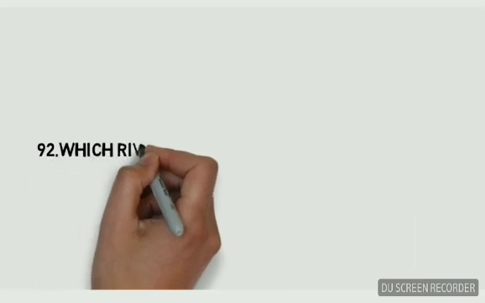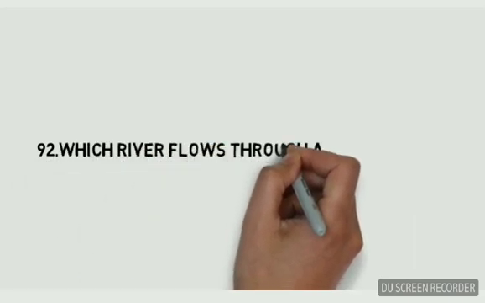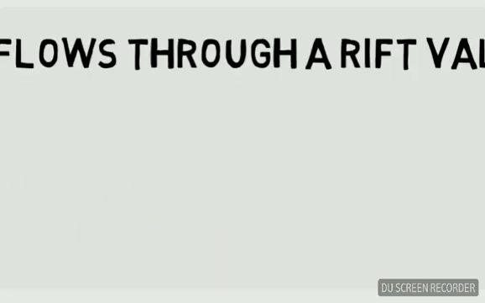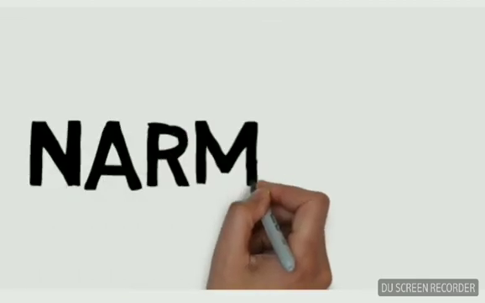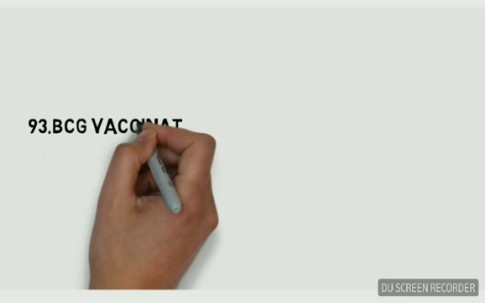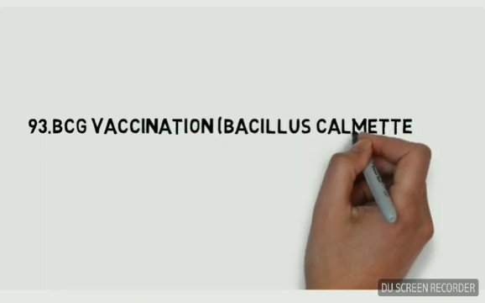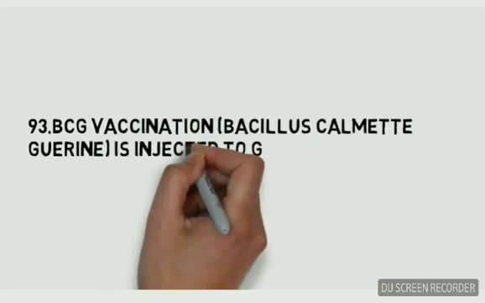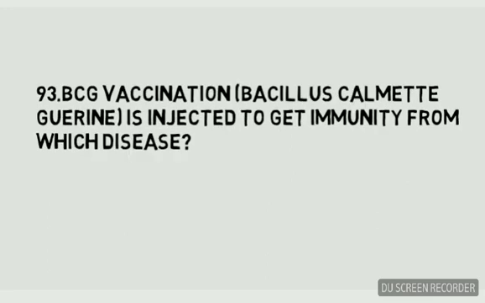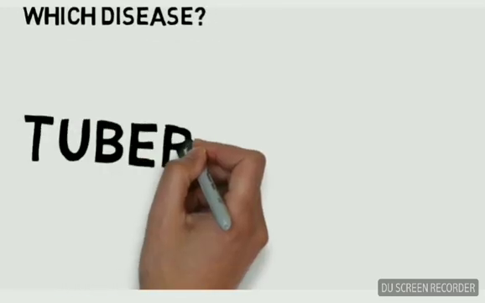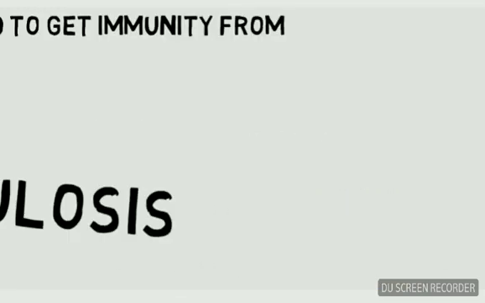Nitrate. Which river flows through a rift valley? Narmada. BCG vaccination, Bacillus Calmette-Guerin, is injected to get immunity from which disease? Tuberculosis.